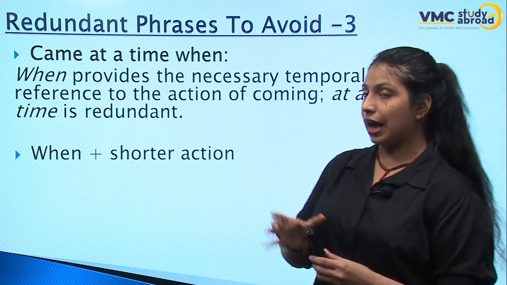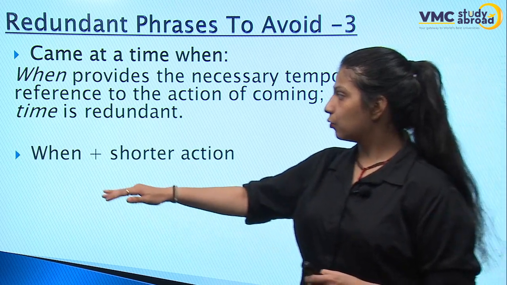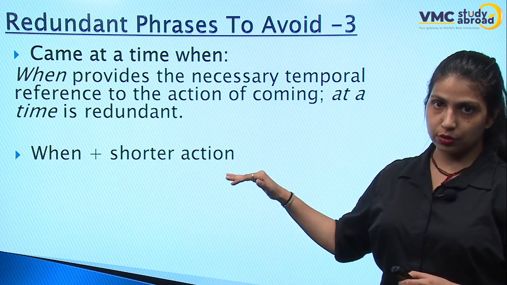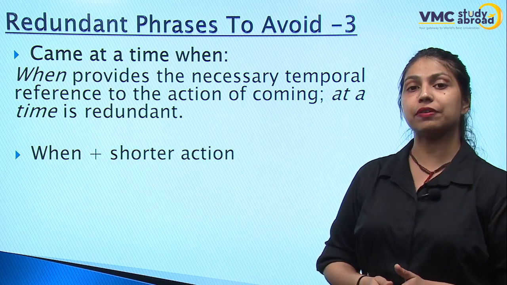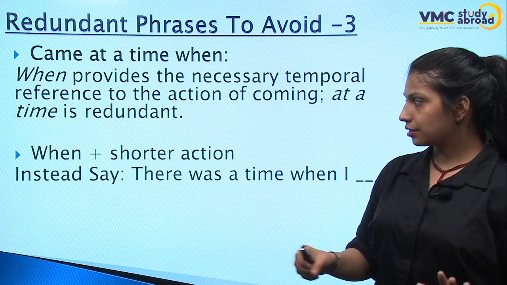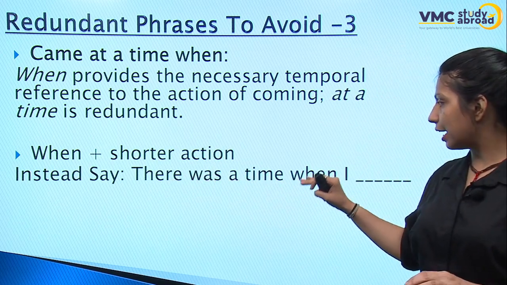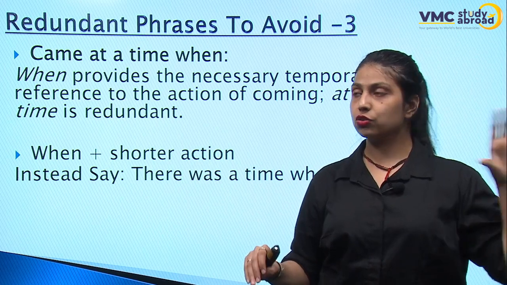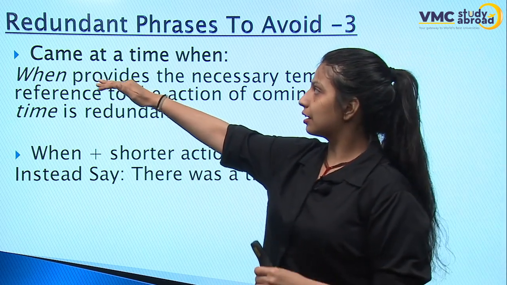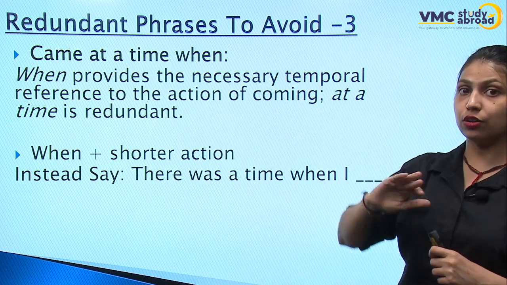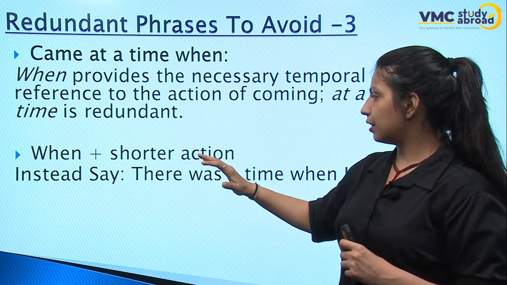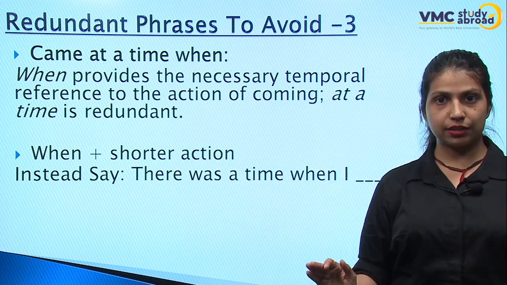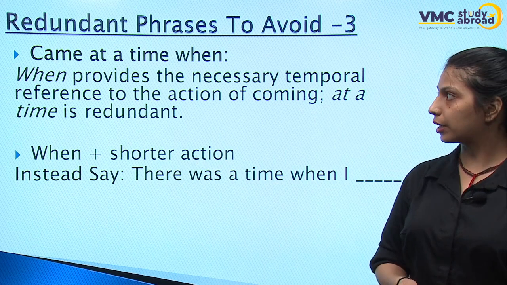As I said, I'm repeating this thing: "when" comes with a shorter action, okay? So you should use "when" with a shorter action only. Instead, you should say "there was a time when I XYZ." So don't use "came at a time when." Instead, go with "there was a time when." It is even safer to use, okay?